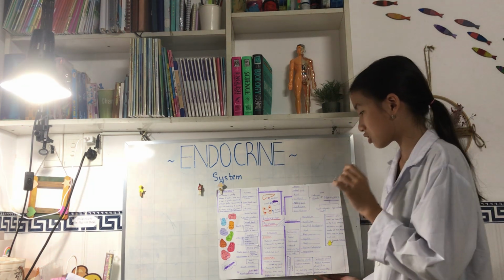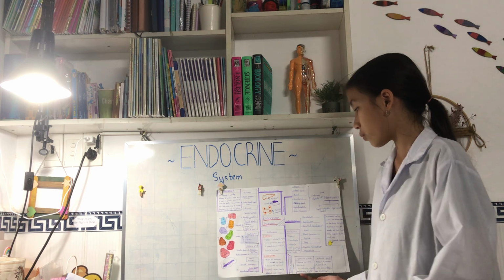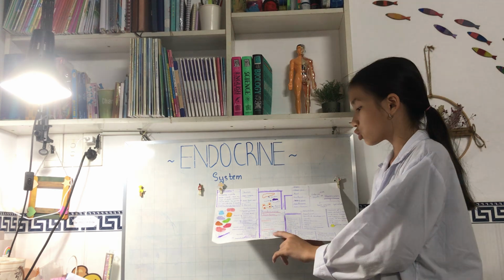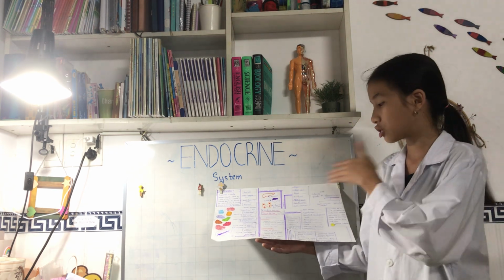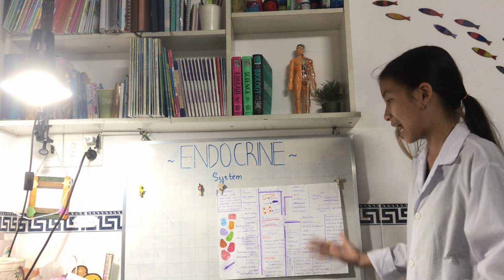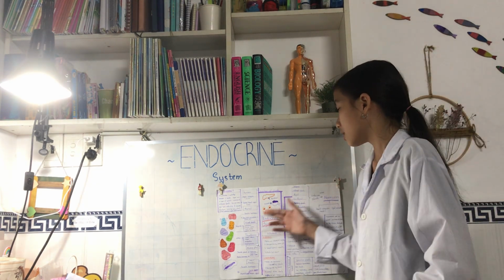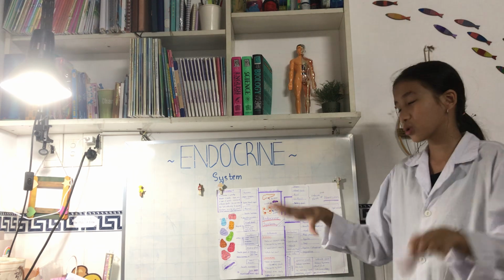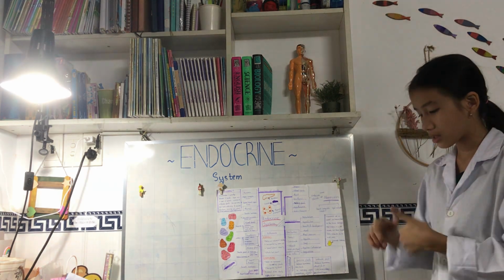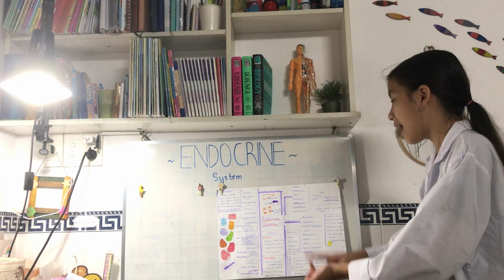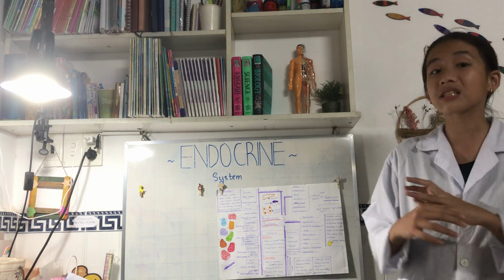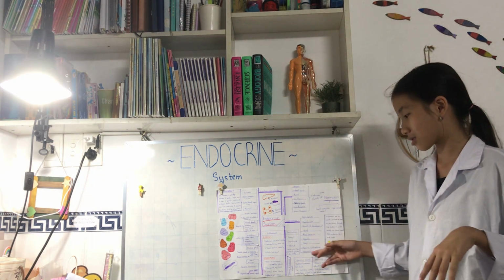The effects last shortly. How about the endocrine system? Well, it relies on hormones which are secreted by glands. Then they are transported by the bloodstream and spread more slowly. Therefore, its effects are long-lasting in contrast to the nervous system. Those are the differences. How about the similarities? The similarities are that both help to control, coordinate, and integrate various physiological processes and activities of our body, like I said in the functions part.